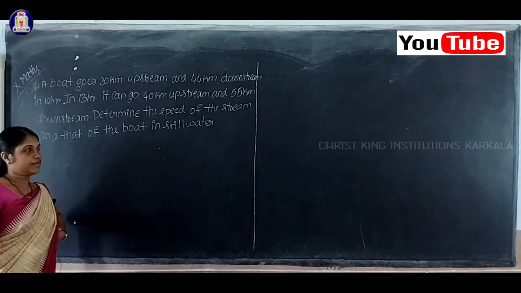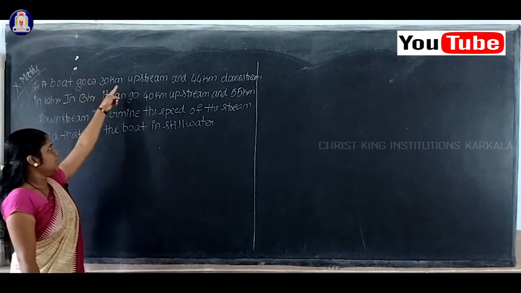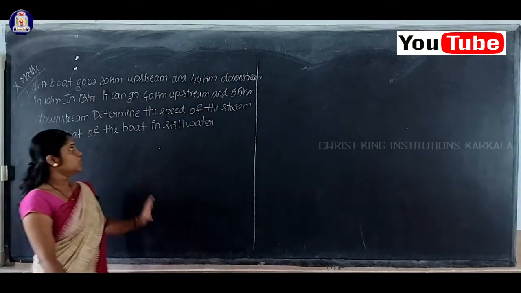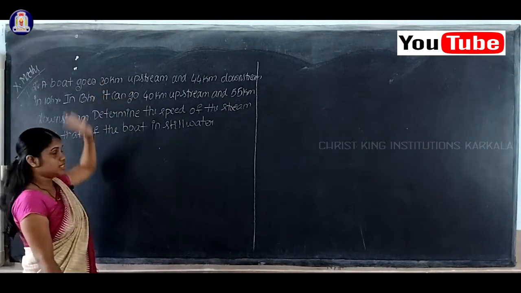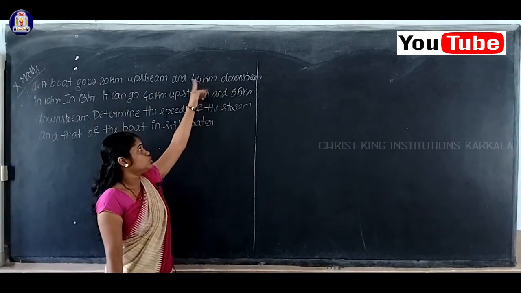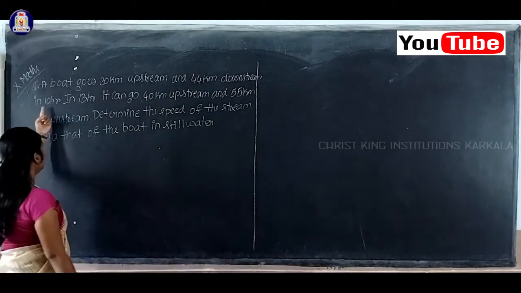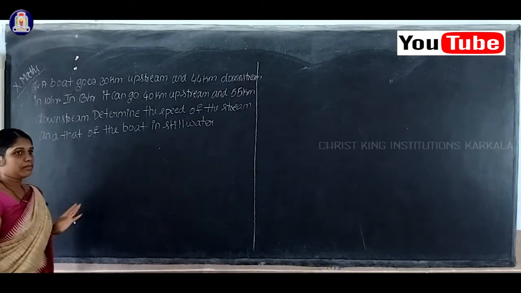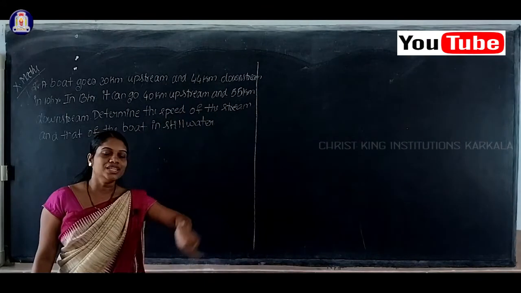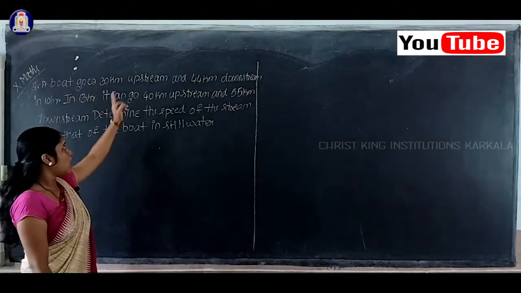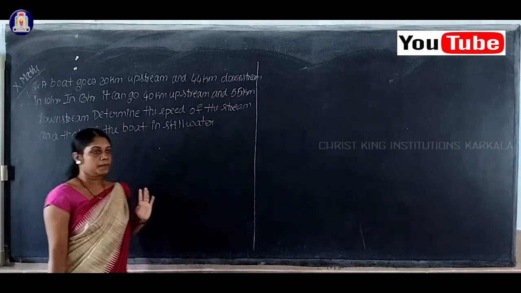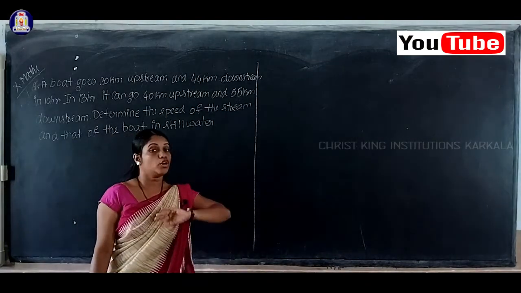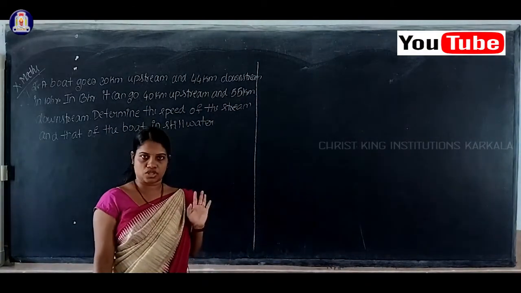In the question, a boat goes 30 kilometer upstream and 44 kilometer downstream in 10 hours. So what is the distance for upstream? That is 30 kilometer, and for downstream, that is 44 kilometer, in 10 hours. This 10 hours is nothing but the total time taken by the boat for upstream as well as downstream.